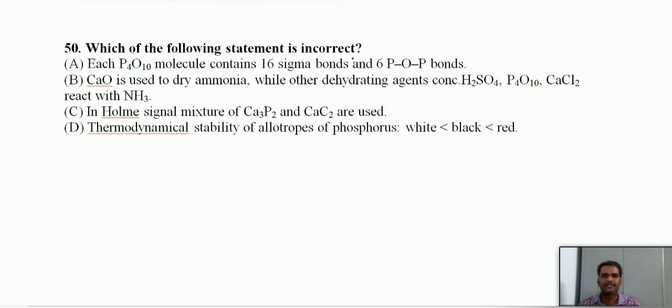Which of the following statements is incorrect? Each P4O10 molecule contains 16 sigma bonds and 6 POP bonds. The P4O10 structure we discussed already, you can check it back.